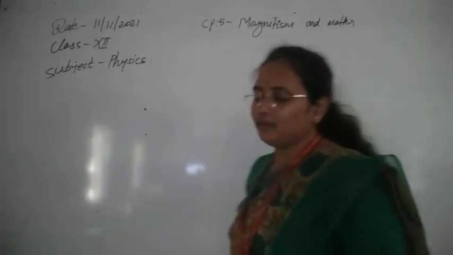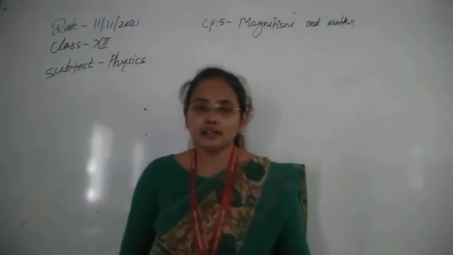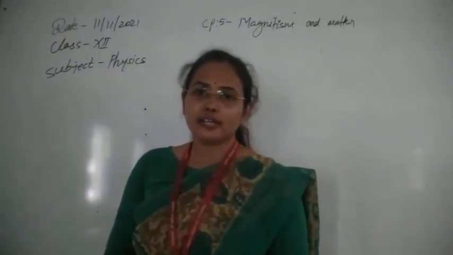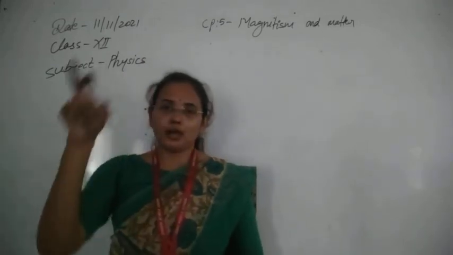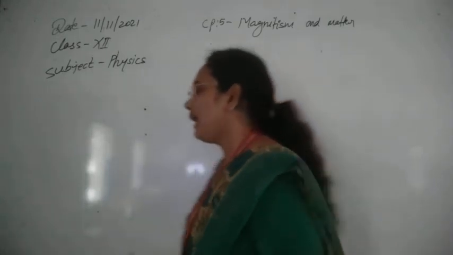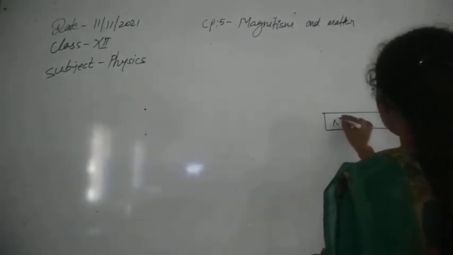If we see the magnetic field lines, they originate from the North Pole and go to the South Pole outside the magnet, and again they come back to the North Pole from inside the magnet.